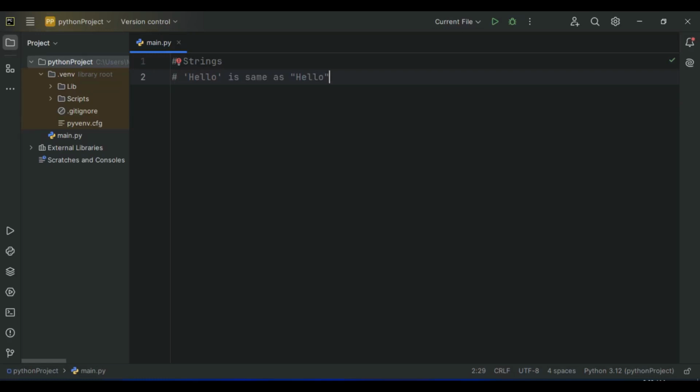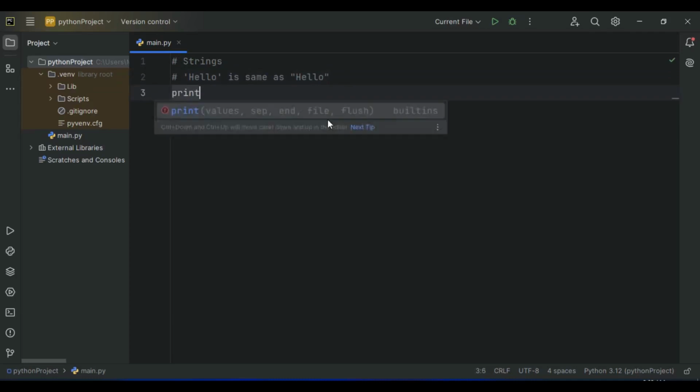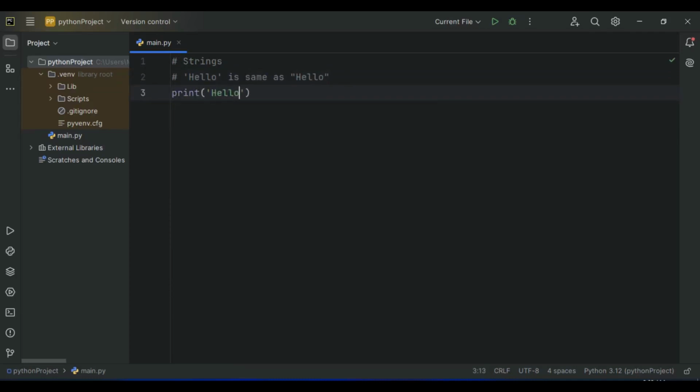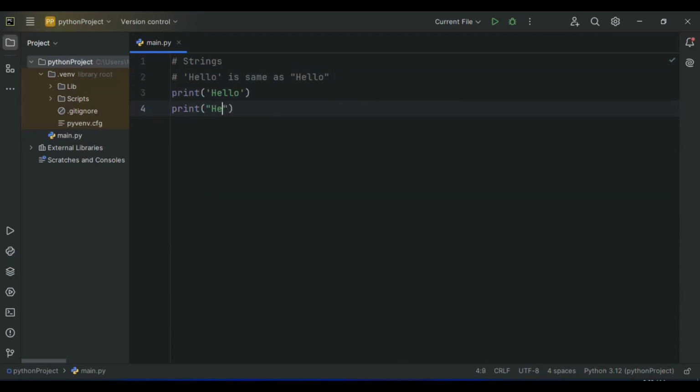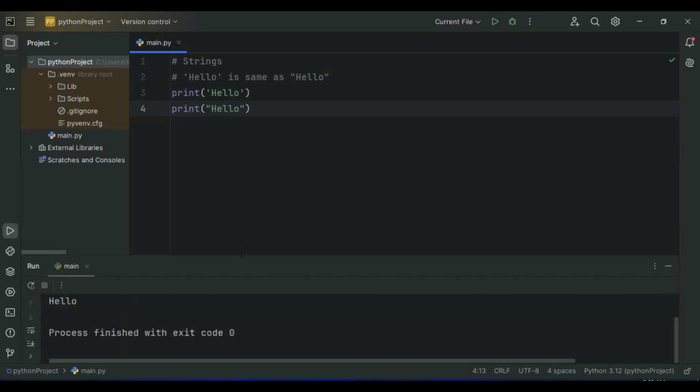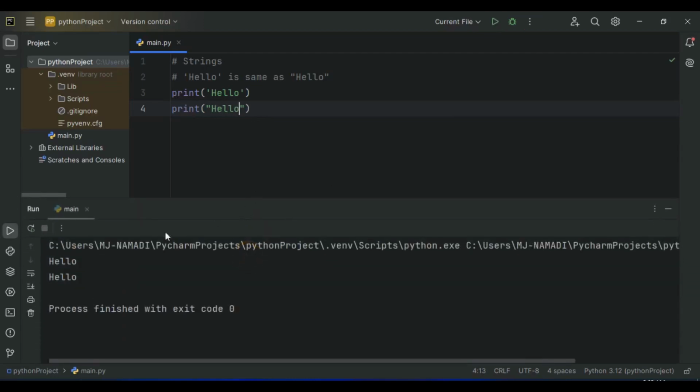So let's go ahead and print these two types of strings, a string that is surrounded by a single quote and one by a double quote, to see if we can detect any difference between the two. So let's say print hello in a single quote. And let's print hello in a double quote. Let's see if there's any difference. Let's now run our program. As you can see, we have hello, hello, with no difference.